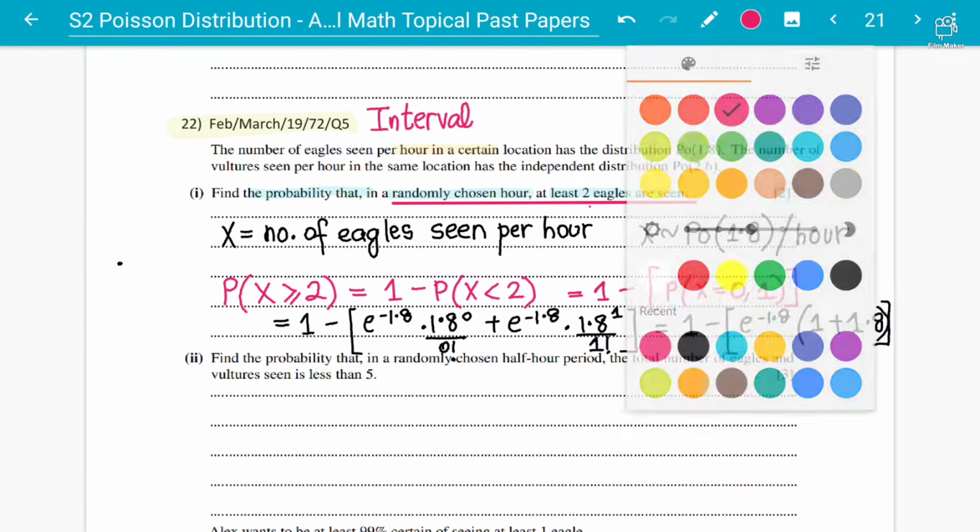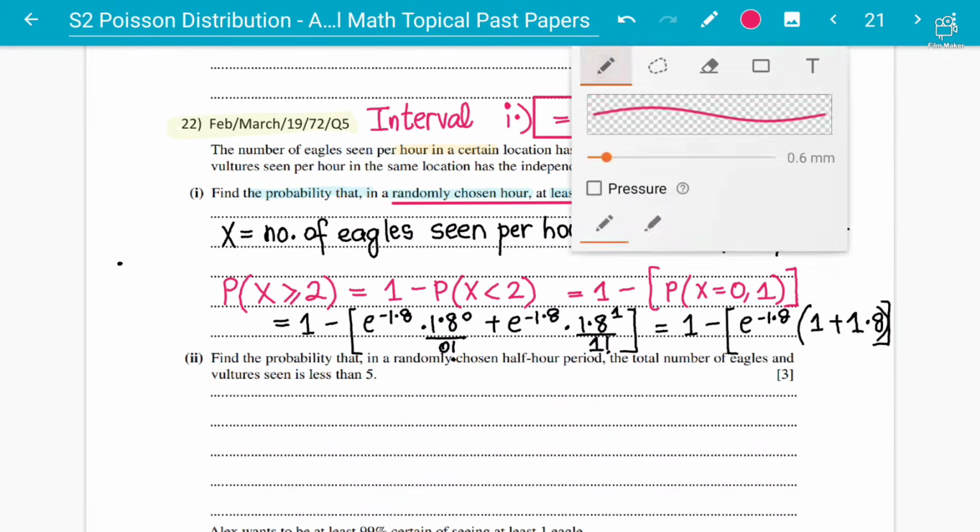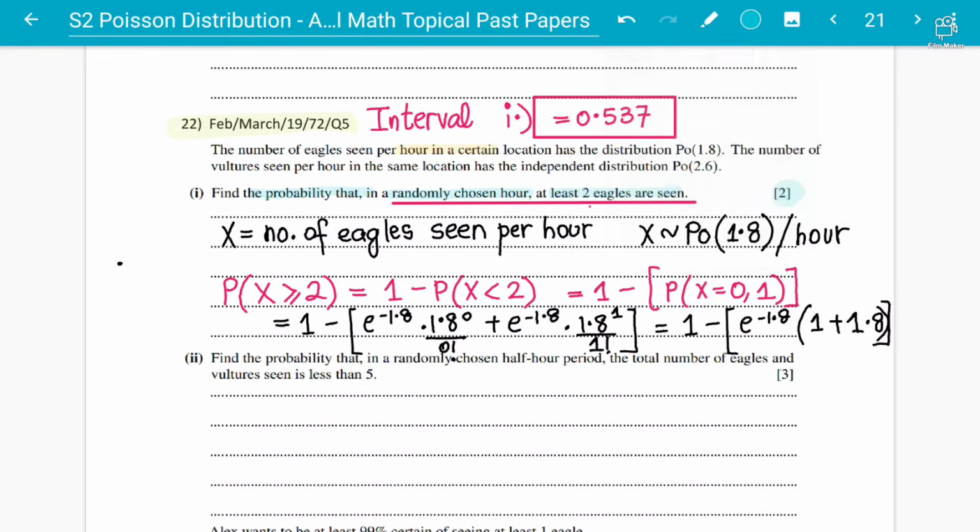So I'm going to get my answer, and let me write down the answer here for part 1. Let's use the calculator here. 1 minus e power negative 1.8 into 1 plus 1.8. I'm getting it as 0.537. So this is the probability of at least having 2 eagles. Again, 3 significant figures, 0.537 is the answer, students. And this is the probability of seeing at least 2 eagles in an hour. Minimum 2 eagles; you can see more than 2 eagles as well.